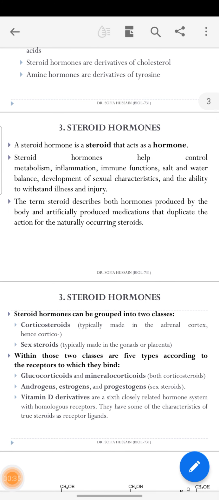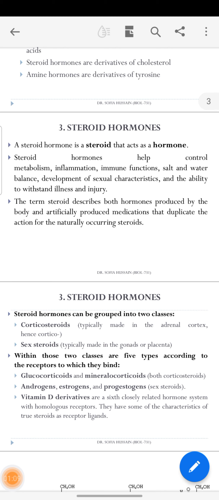Now, steroid hormones are the hormones that act as a hormone. Hormones help control metabolism, inflammation, immune function, salt and water balance, development of cellular characteristics, and the ability to withstand illness and injury. So steroid hormones help in metabolism and other activities in the living body.